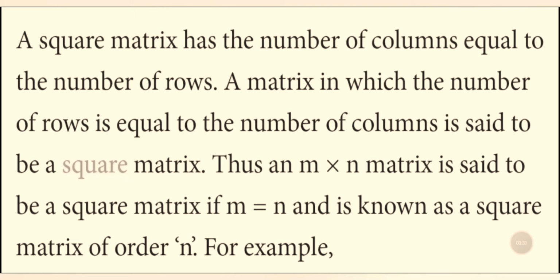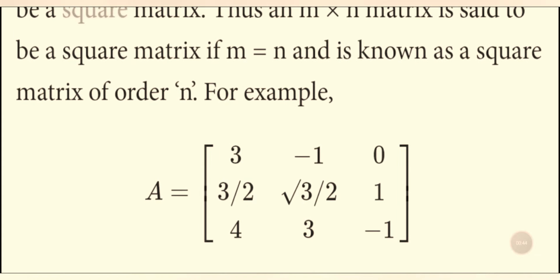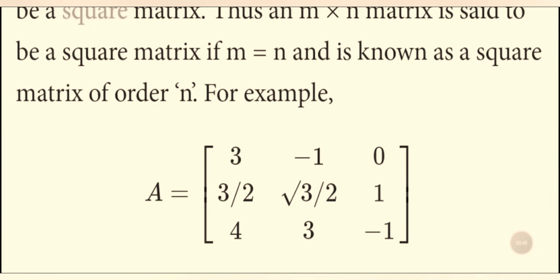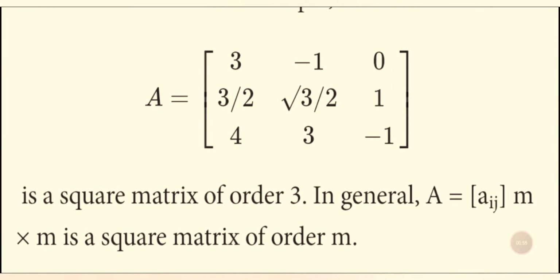If a matrix has an equal number of rows and columns, that means rows and columns are equal, we call it a square matrix. Example: A equal to 3, minus 1, 0, 3 divided by 2, square root of 3 divided by 2, 1, 4, 3 and minus 1 is a square matrix of order 3. In general, A equal to Aij, m by m is the square matrix of order m.